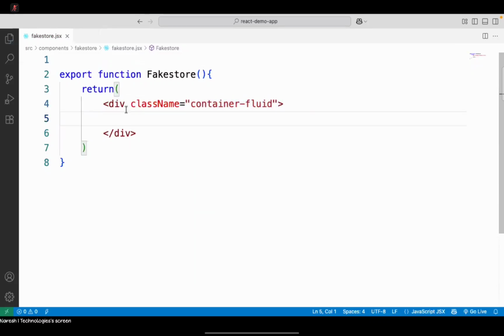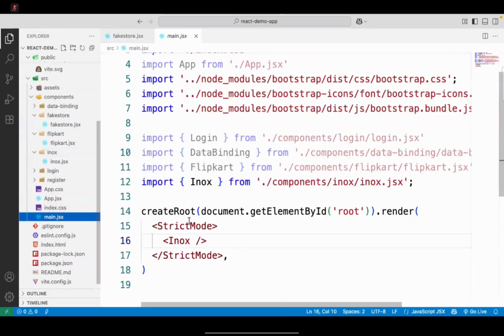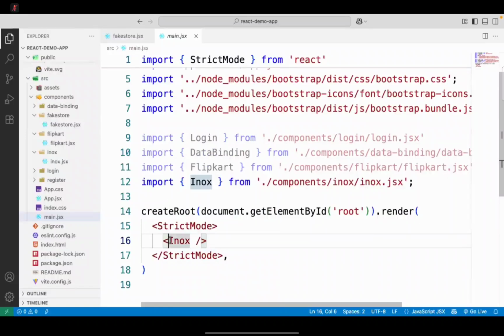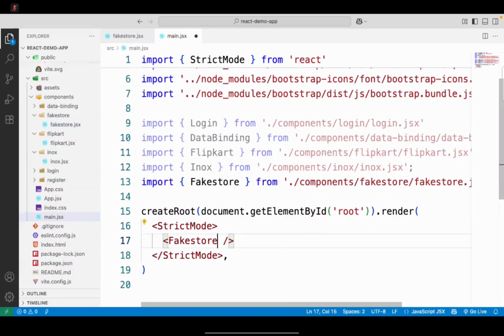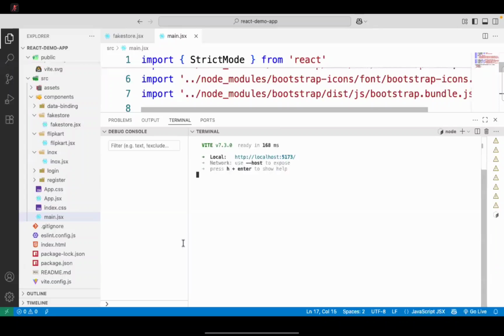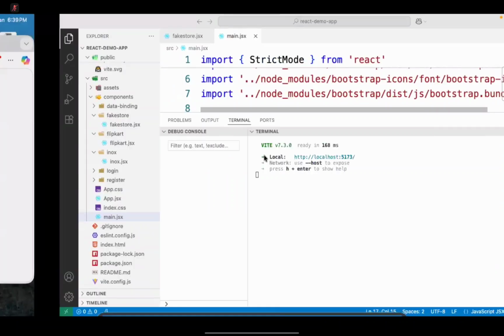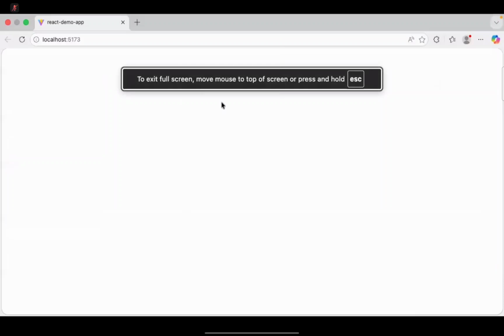Now let's keep this in the startup. So we will go to main and keep that in the startup here. We have to put FakeStore. Let's start the project with FakeStore. Let's run this and you can see it is currently empty. Now let's create the design.